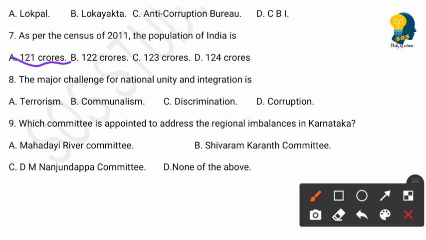Moving to the next question. The major challenge for national unity and integration is. Options are terrorism, communalism, discrimination, corruption. So the right answer here is option B, that is communalism. The major challenge for national unity and integration is communalism.